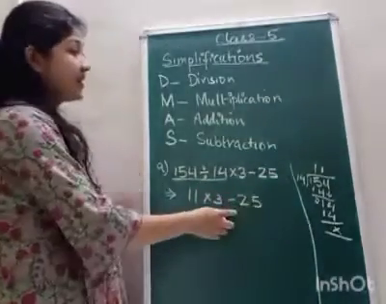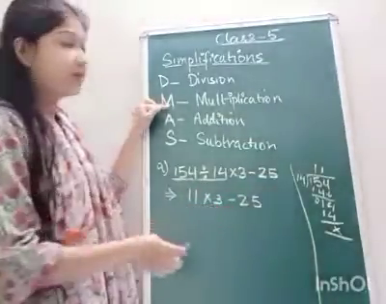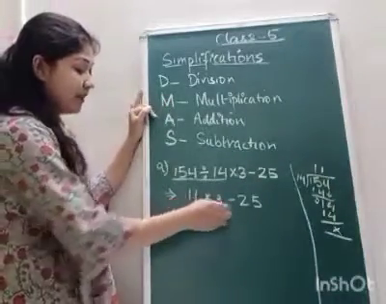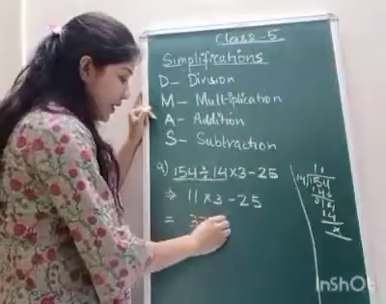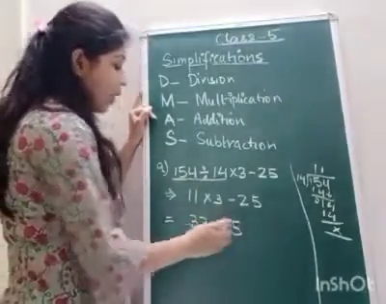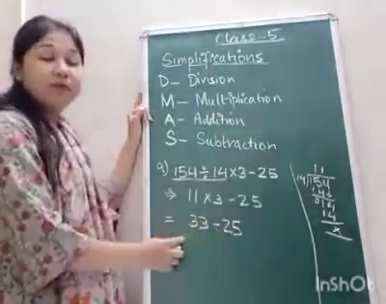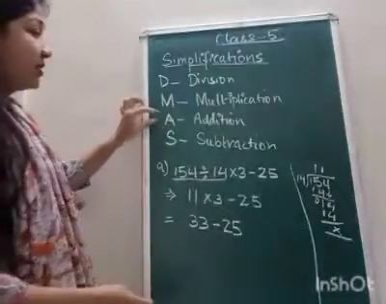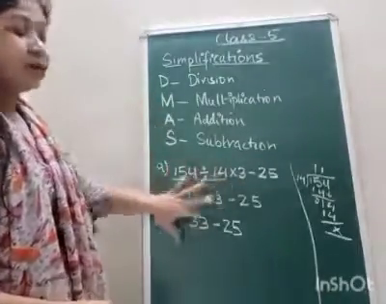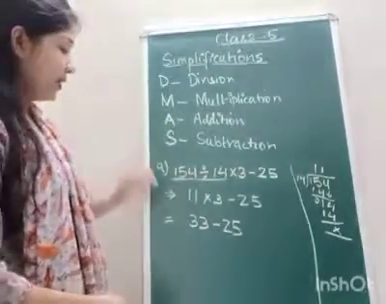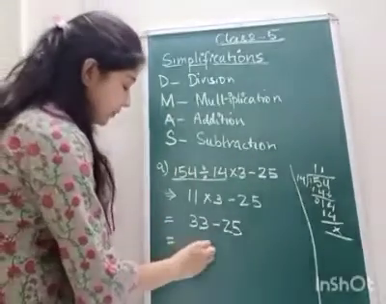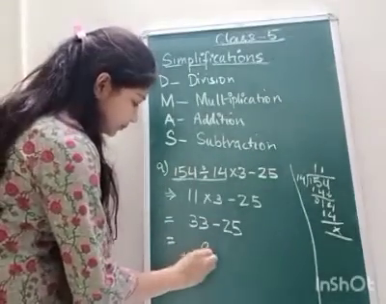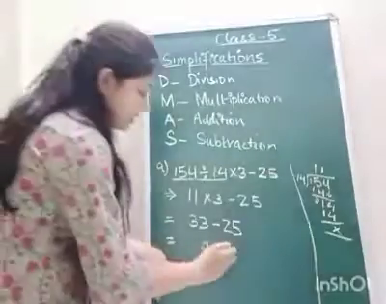Now the second step is multiplication. We multiply these two numbers together. 11 threes are 33 minus 25. Now we will do subtraction. There is no addition here, so we will do subtraction. 33 minus 25 is 8. So the answer is 8.